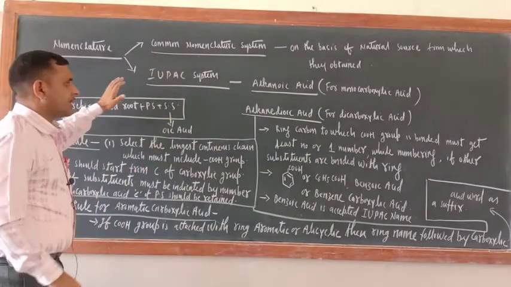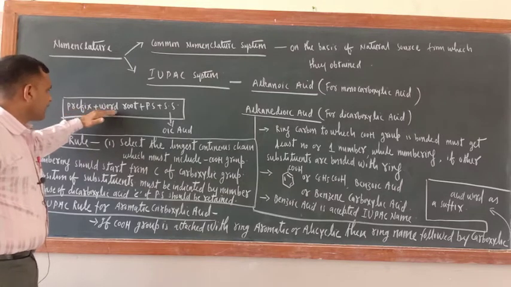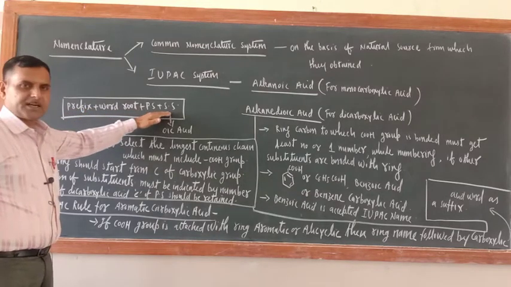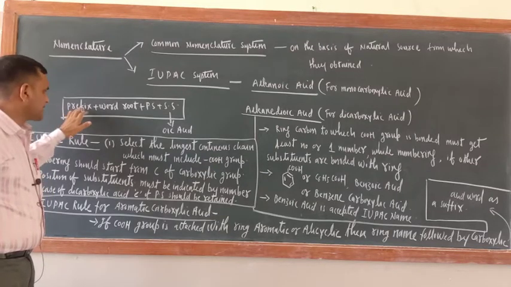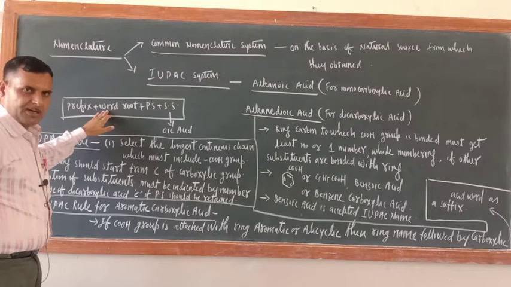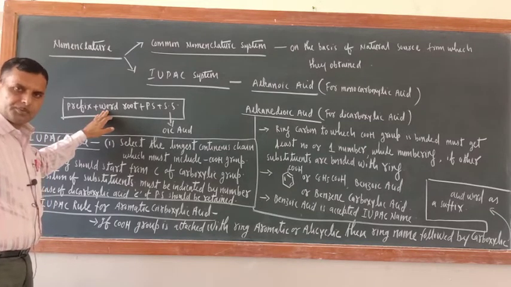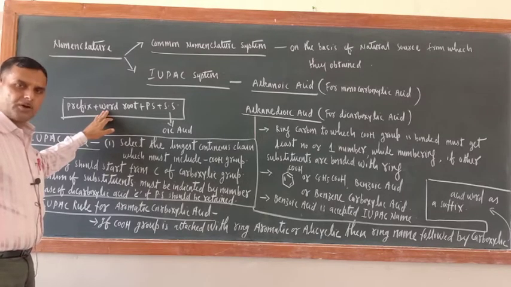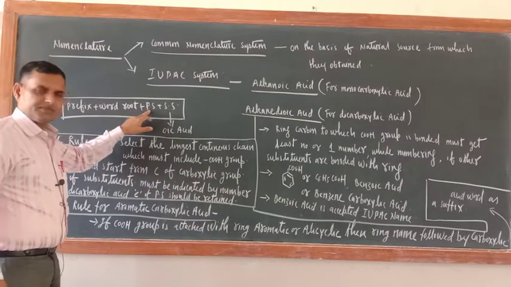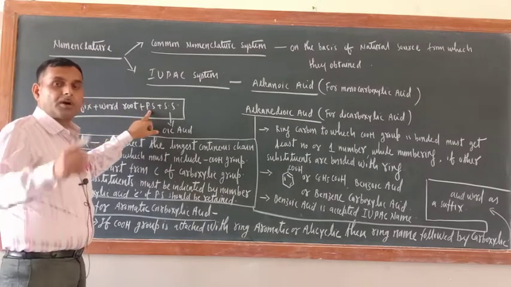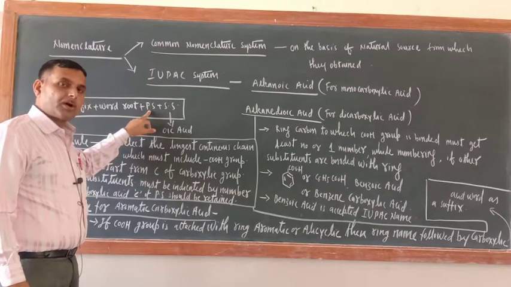Just see, what is the format of the IUPAC system? Prefix, word root, primary suffix and secondary suffix. Prefix means there are certain groups which always come as a prefix. Word root means the total number of carbon atoms present in the chain. If one carbon, then meth; two, eth; prop, but, pent, hex, hept, non, oct, dec. You know this one. Primary suffix tells about the nature of the carbon-carbon bond. If carbon-carbon single bond is there, then ane; double bond, ene; triple bond, yne.